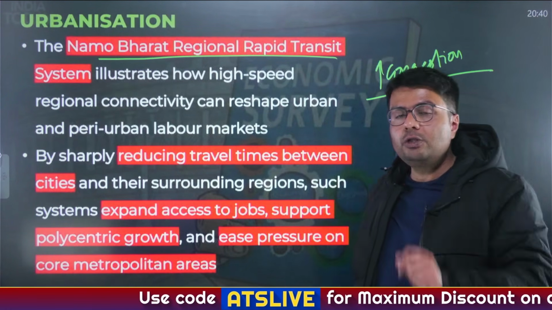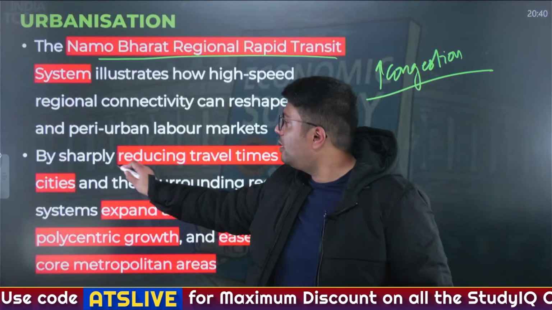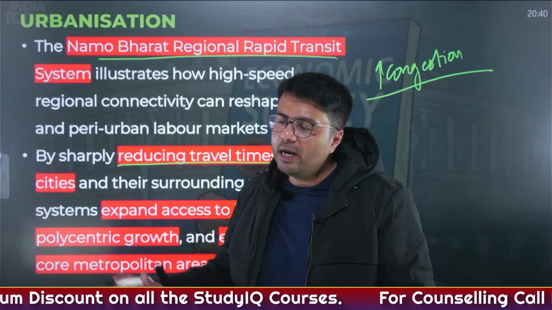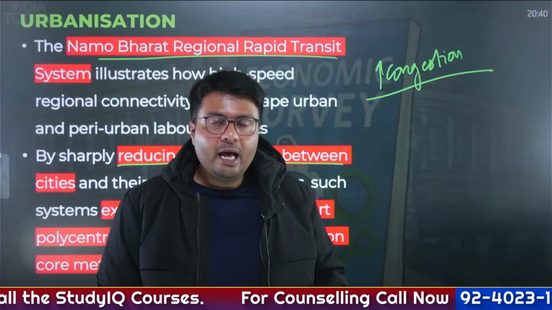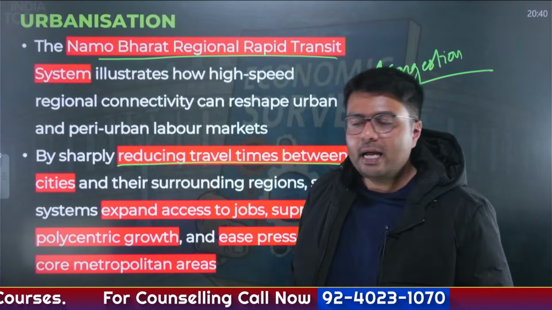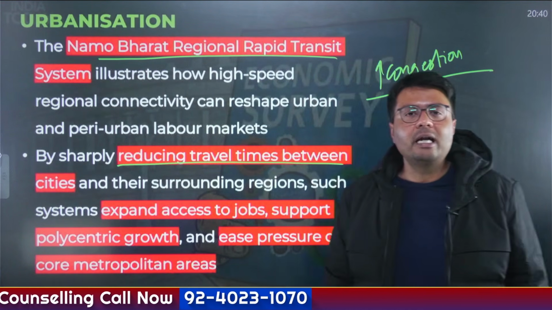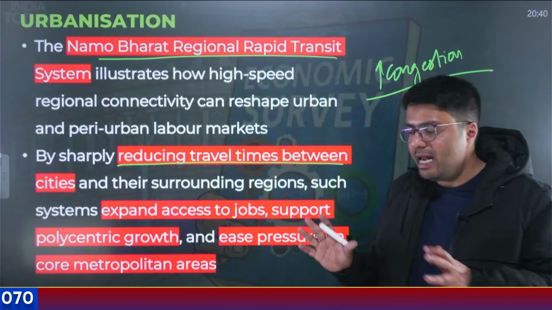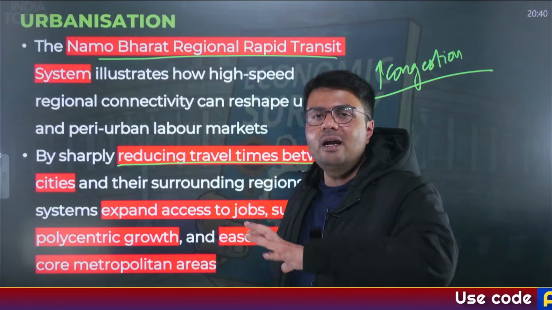So what would this do? This would first of all reduce the travel time between cities. So if you were working in Delhi, for example, you can commute daily from cities like Meerut. And the first rapid rail transport line has actually been set up between Meerut and Delhi. So this shows that you can reduce congestion from Delhi by letting people who work in Meerut travel daily at